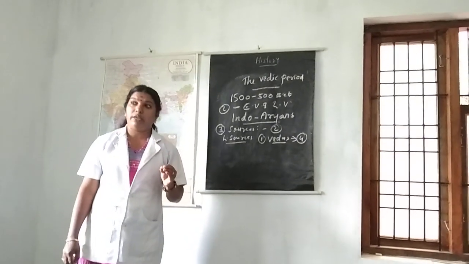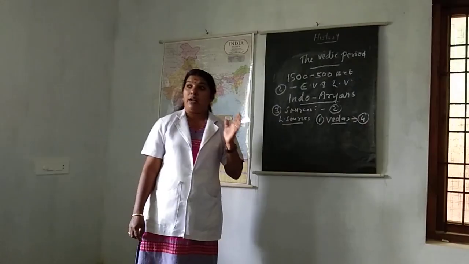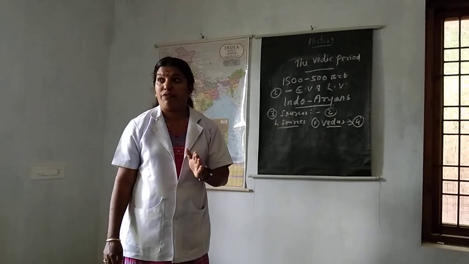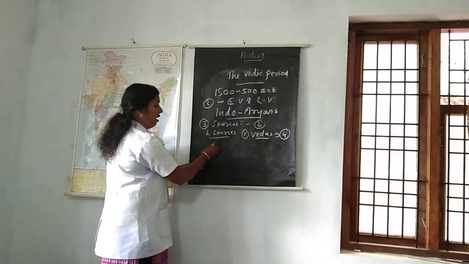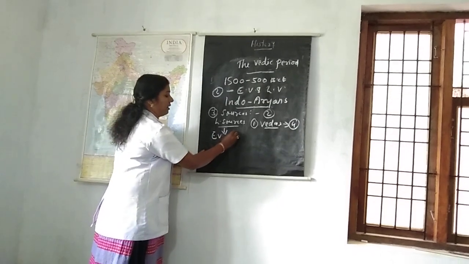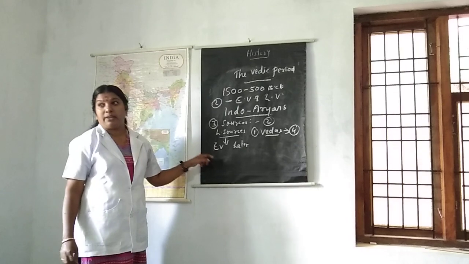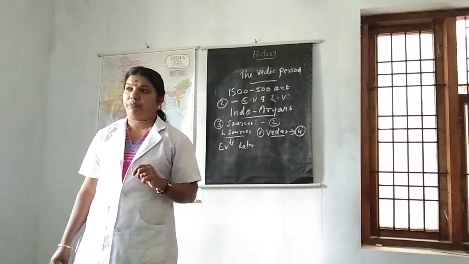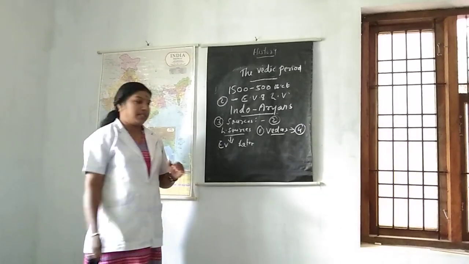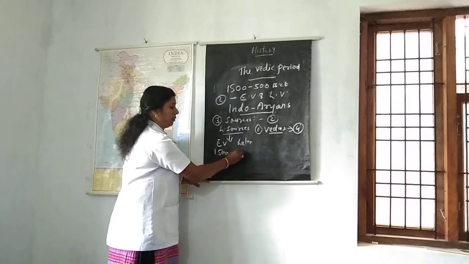We can move with the Vedic literature. Vedic literature can be classified into two. They are early Vedic literature and later Vedic literature. Early Vedic literature begins from 1500 to 1000 BC.